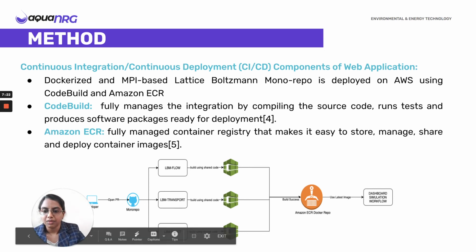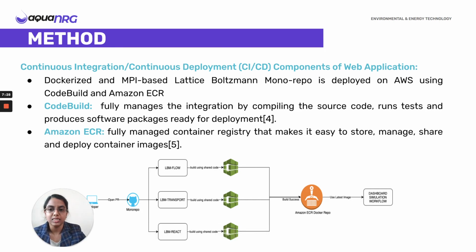So basically, when a developer's pull request is approved, the CodeBuild compiles the source code, runs some tests, and produces container images that can be easily deployed. And these container images are stored in Amazon ECR. The AWS Lambda in the multi-node architecture uses Lambda functions, which include these Docker images and additional configuration info, and they trigger the necessary resources that are required for running the code.